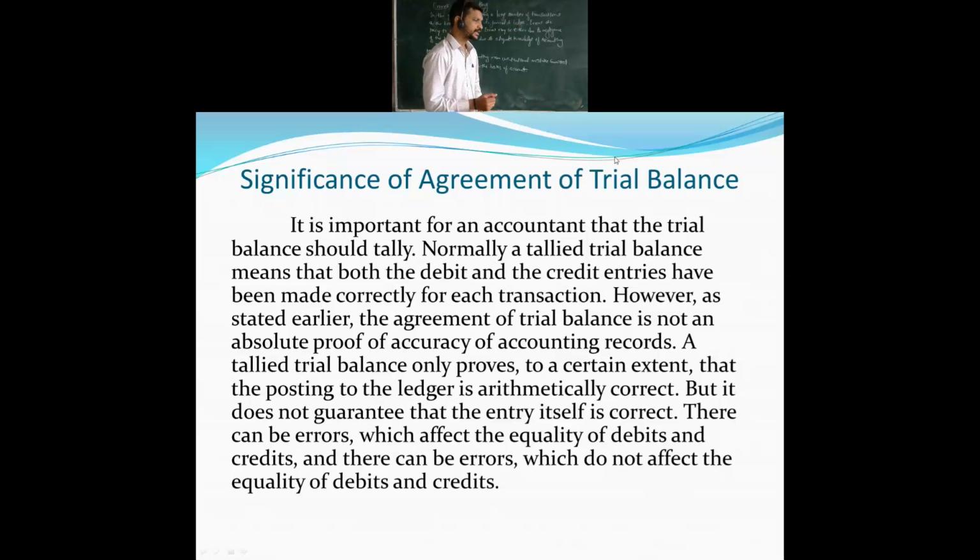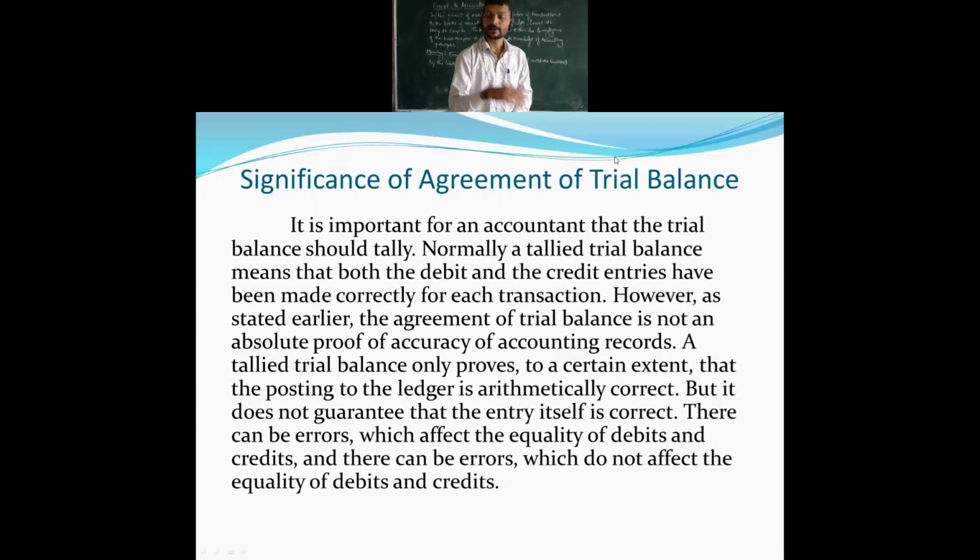But it does not guarantee that the entries themselves are correct. Compound entries are also there, and sometimes one thing or another will be missing. If there are commissions or discounts, in some entry you directly write the amount and do not show the discounted amount, and the error occurs. That is what I have written here: errors in accounting.